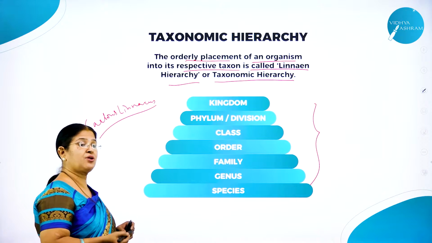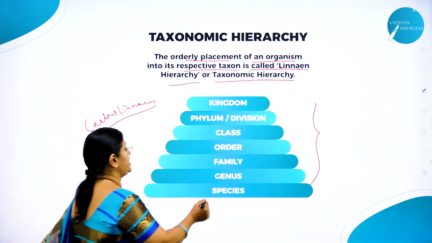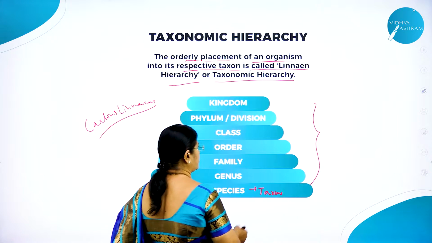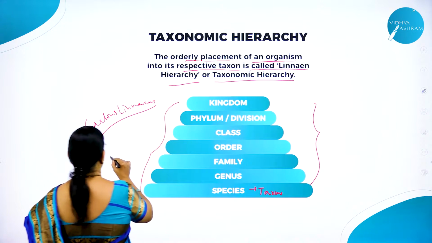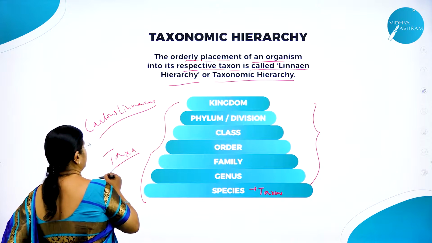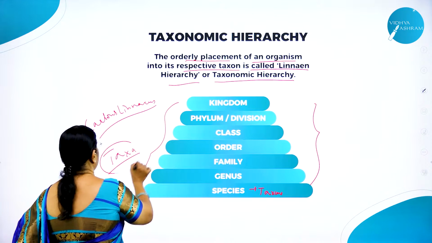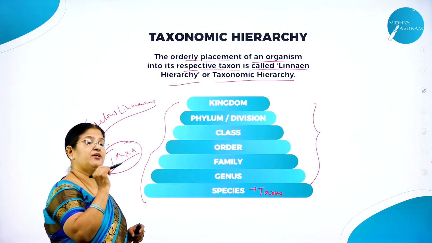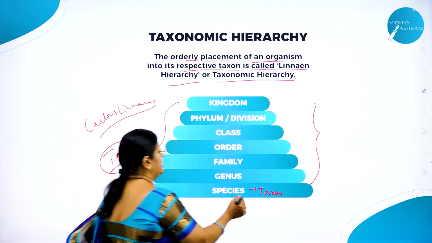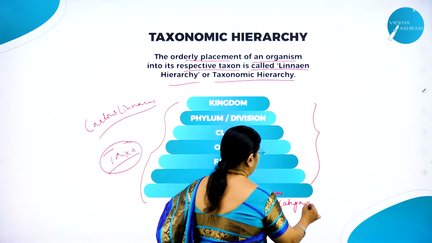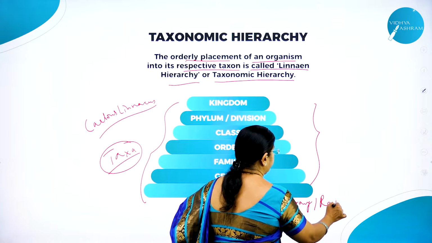Why is it called taxonomical hierarchy? Here, as I said, each unit is called a taxon. All these units of classification put together, you use the word taxa. So for each unit of classification, we use the word taxon, or we use the word category, or we use the word rank.